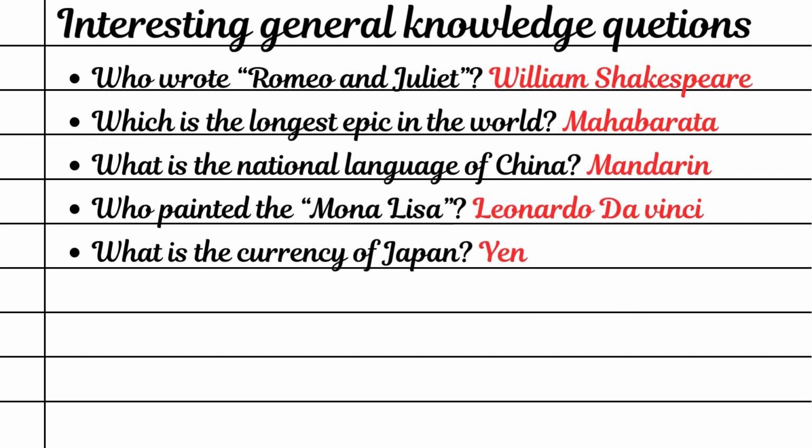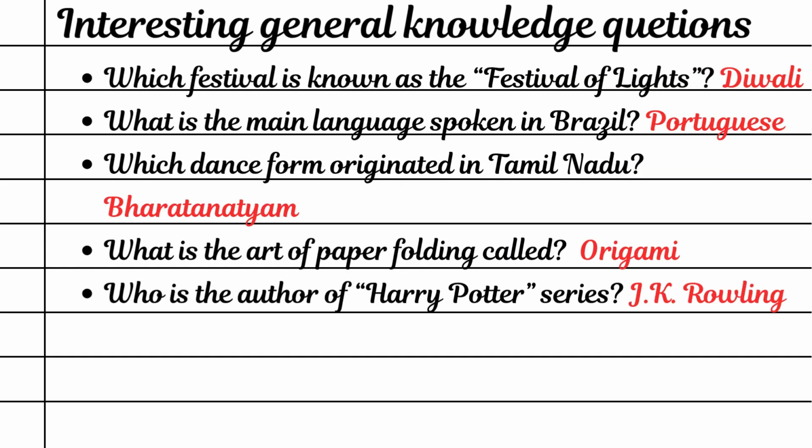Which is the world's most watched sport? Football. Who wrote Romeo and Juliet? William Shakespeare. Which is the longest epic in the world? Mahabharata. What is the national language of China? Mandarin. Who painted the Mona Lisa? Leonardo da Vinci. What is the currency of Japan? Yen. Which festival is known as the Festival of Lights? Diwali.